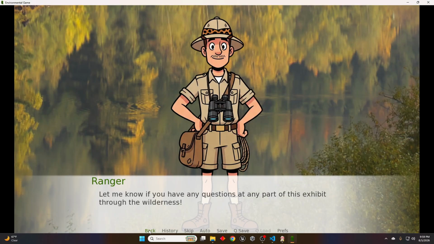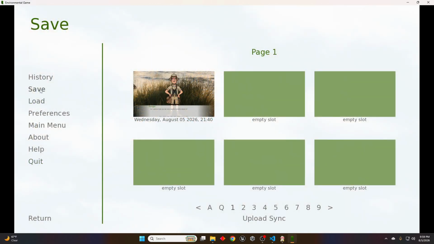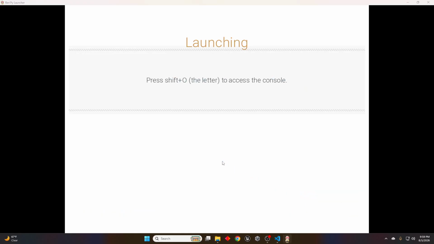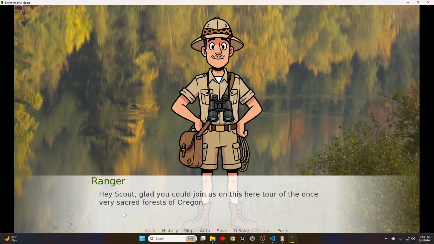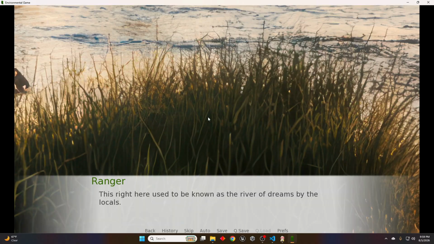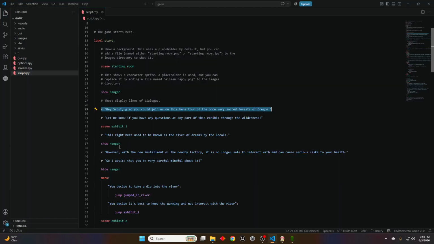It stops at the next line of dialogue. I'll show you if you don't exactly know what I'm talking about, but when you restart the game, there's always going to be text. All right, it'll always jump to the next text. All right, here it is. Even though it doesn't explicitly say, oh, jump to the text. Nope, it won't stop at the scene line. It'll continue until you get to a text line. So if we go to Exhibit 1, we'll see that it stops here.